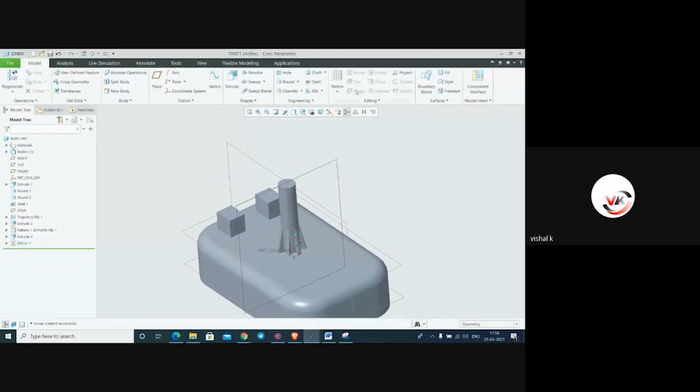Okay, so these commands: trim, merge, extend, offset, intersect, project, thicken, solidify, and boundary blend, are related to surface only. This profile is for surface purposes only. Offset, intersect, solidify, thicken, and project. So I will delete this part again.